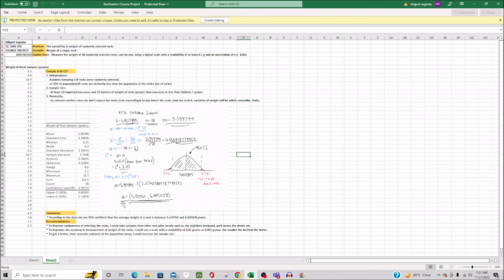piles locally, such as my neighbor's backyard, park across the street, etc. To improve the accuracy and measurements of weight of the rocks, I could use a scale with a readability of 0.01 grams or lower. The smaller the decimal, the better. And to get a better, more accurate estimate of the population mean, I can increase the sample size.